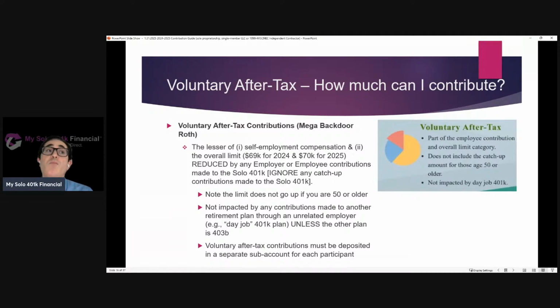Now, just like the employee Roth contributions, where those employee Roth contributions need to be deposited into a separate sub-account, likewise, voluntary after-tax contributions need to be deposited into a separate sub-account. This is how you end up with 3 different accounts: pre-tax, Roth, and after-tax, or 6 different accounts. Let's say there's a husband and wife that are both working in the same business, both participating in the same solo 401k. Each could have pre-tax, Roth, and after-tax for a total of 6 accounts.